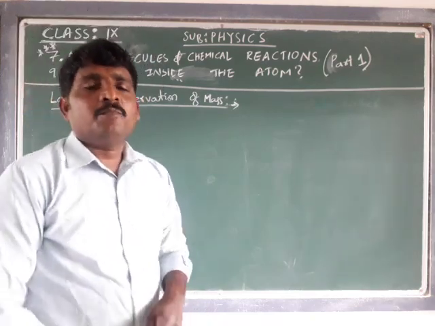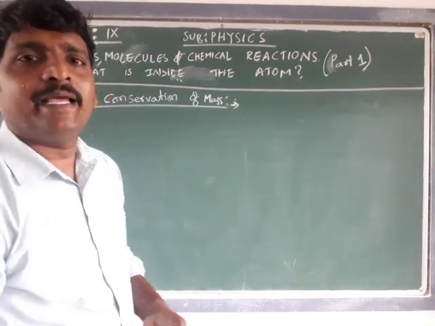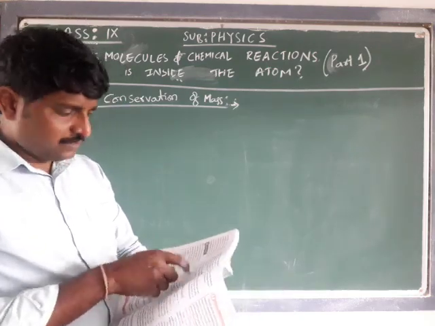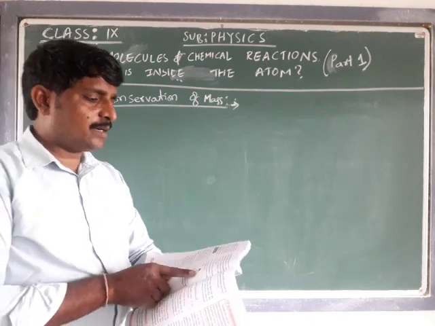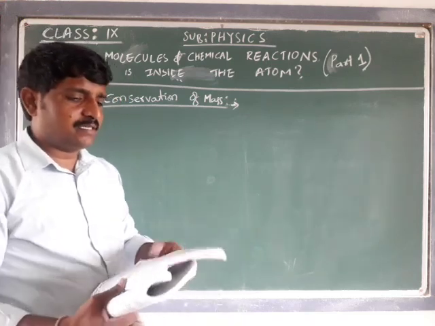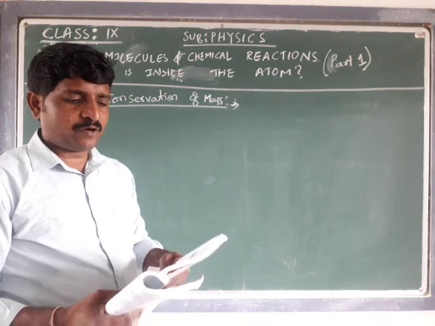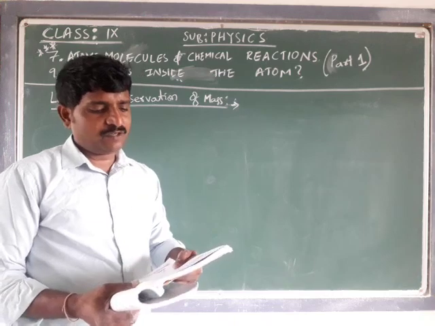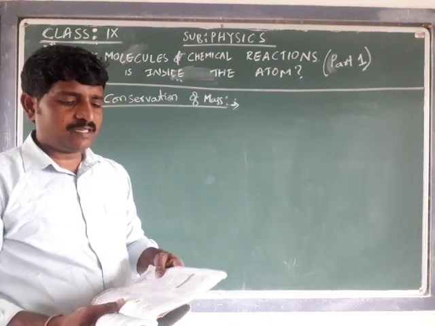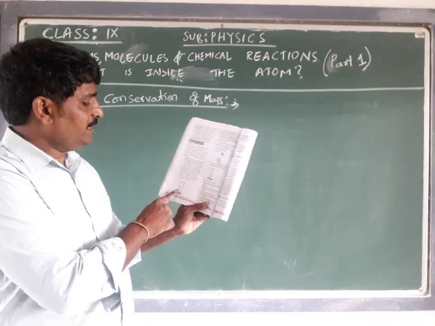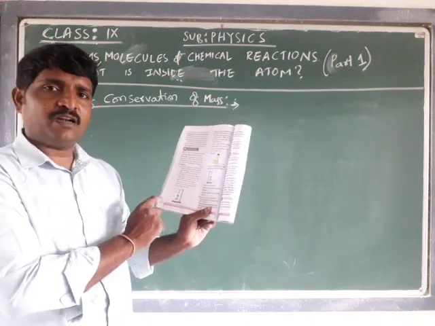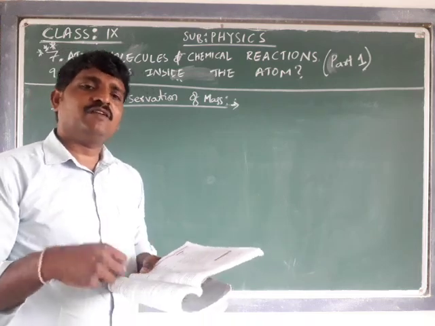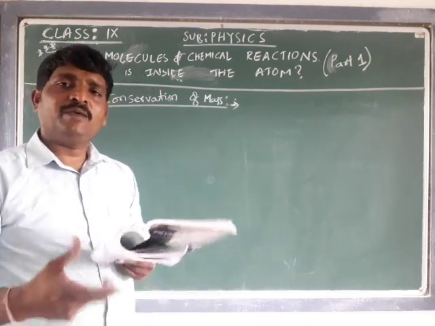Small experiment. You can refer to page number 102 in your textbooks. In this chapter we use the following terms: elements, compounds, reactants and products. Discuss with a friend. Let us carry out the lab activity to observe what happens to the weight of the reactants and products during a chemical reaction. That is the lab activity stated on page number 102. That's what we are going to perform here, and we are going to get some observations and information regarding that.